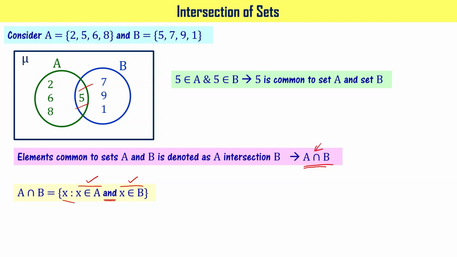In the case of A union B, we said "or", right? x belongs to A or x belongs to B. When you write that, you say that is A union B. When you write A intersection B, you say that x has to be part of A, meaning x belongs to A and x belongs to B. I hope you got the concept.